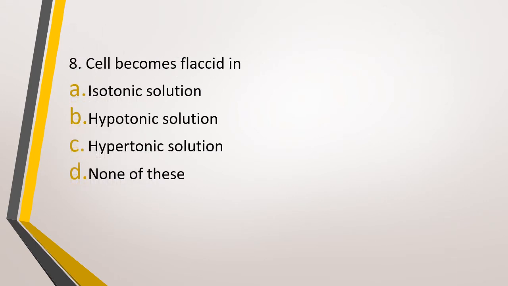Question number 8. Cell becomes flaccid in option A, isotonic solution, option B, hypotonic solution, option C, hypertonic solution, or option D, none of these. Cell becomes flaccid in. The correct answer is option A, that is in isotonic solution.